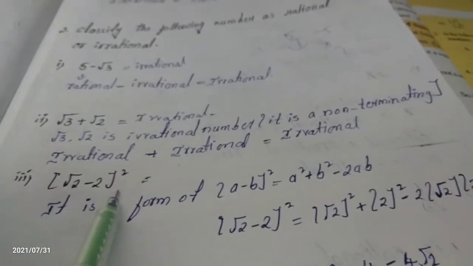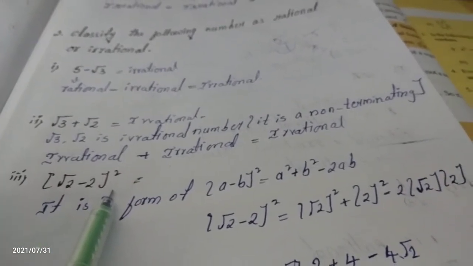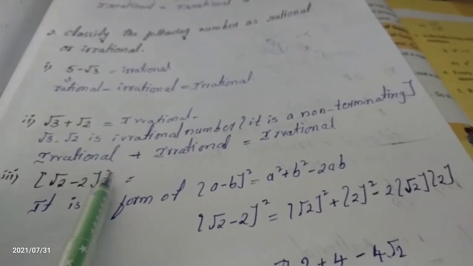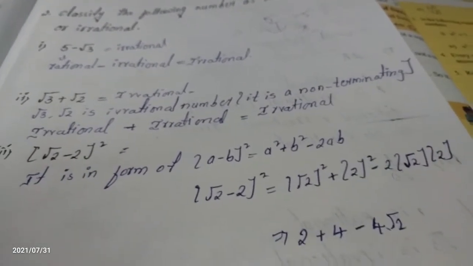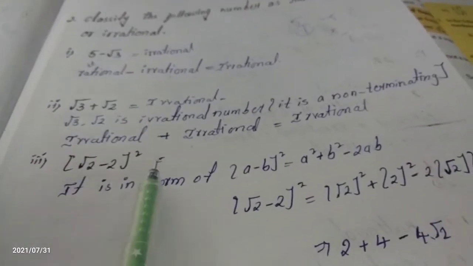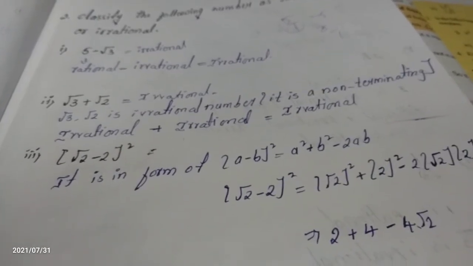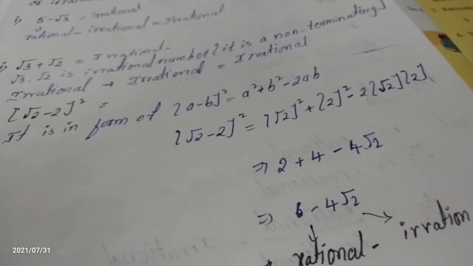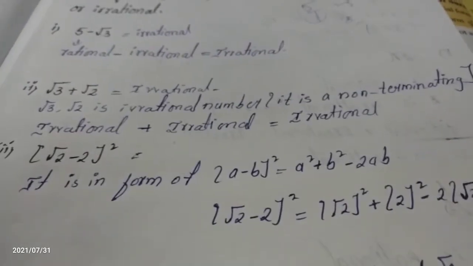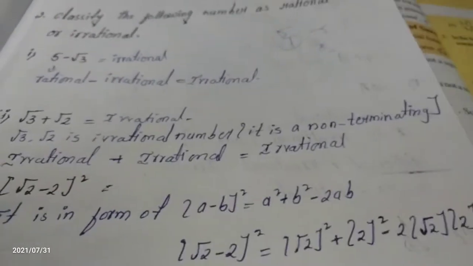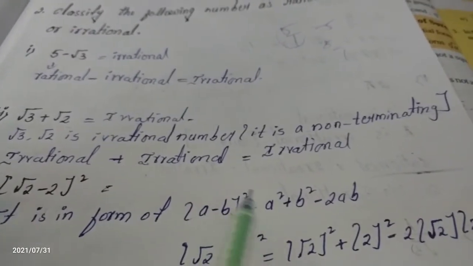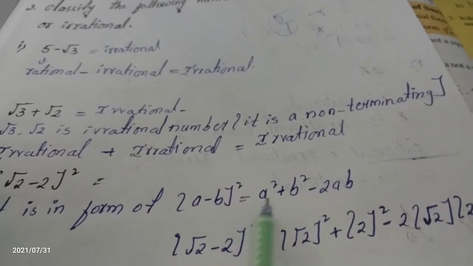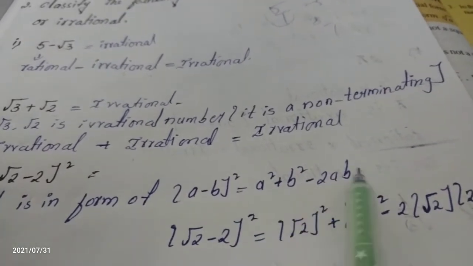We cannot say directly whether it is rational or irrational, ma'am, because the whole square is there. We just have to apply the formula, and then whatever answer we get at last, we show whether it is rational or irrational. Okay? I will explain one by one. It is in the form of a minus b whole square. What is the formula? a minus b whole square is equal to a square plus b square minus 2ab.